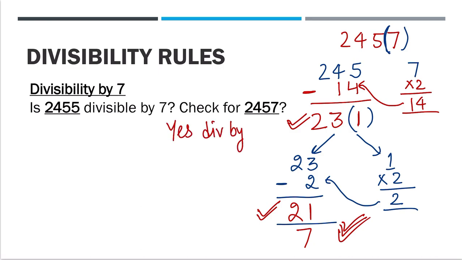divisible by 7. If in the last step, instead of 21, we had got, suppose, 23, since 23 is not divisible by 7, we'll say 2, 4, 5, 7 was also not divisible by 7.